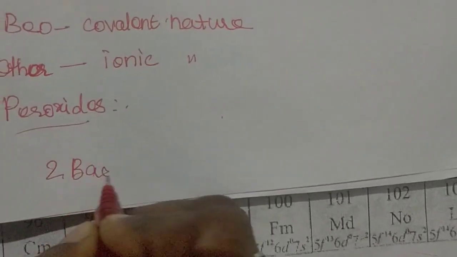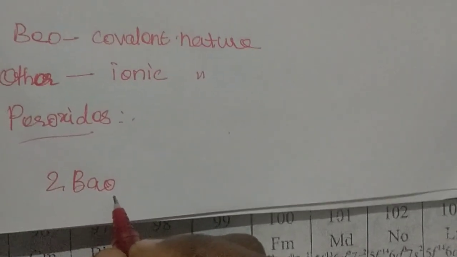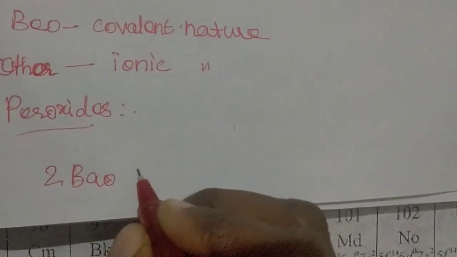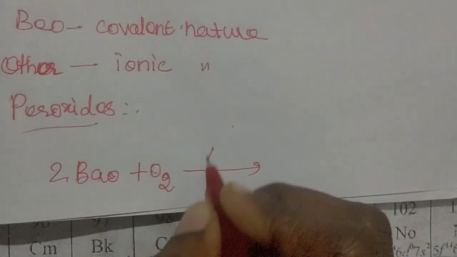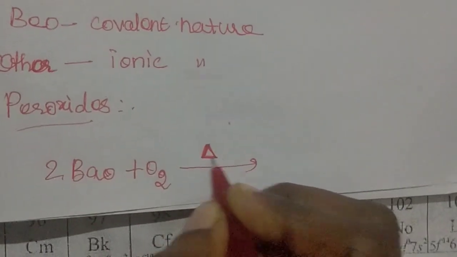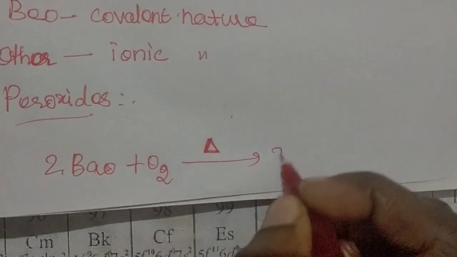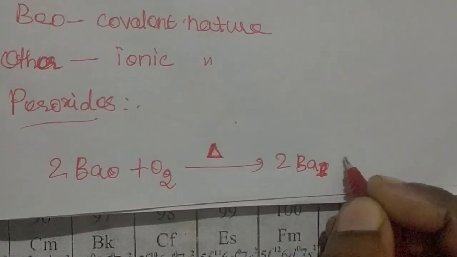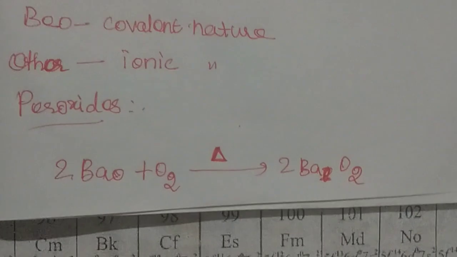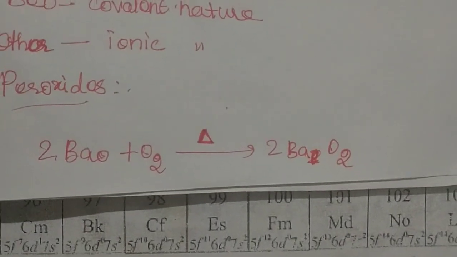So the equation for this: 2 moles of barium oxide combined with oxygen, with heating, applying heat, produce peroxide.